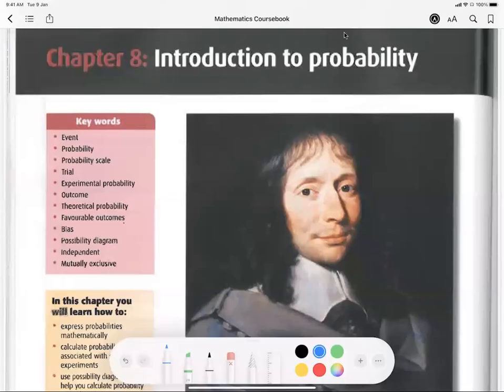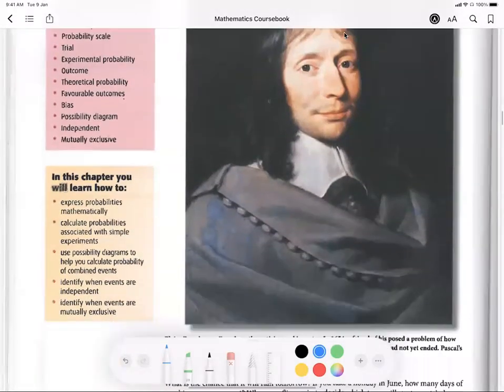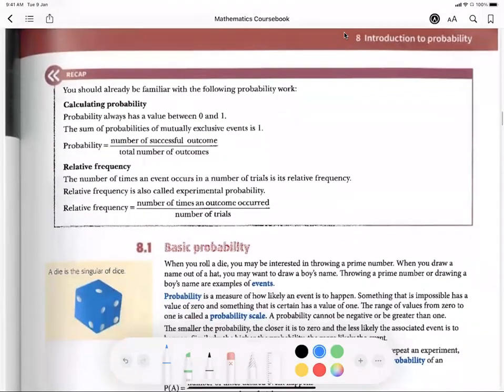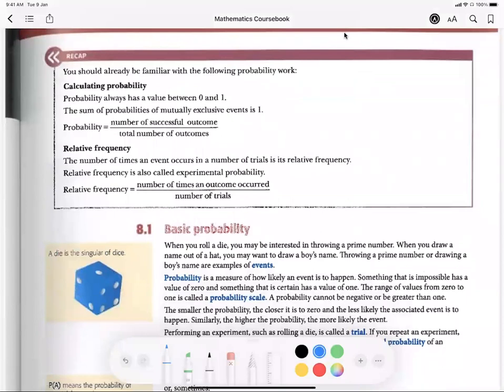Okay, so let's look at chapter 8, introduction to probability. We are going to find out the probability of something happening or something not happening. In the first place, we need to understand a few things. We need to remember that probability always has a value between 0 and 1. 0 means it is impossible, 1 means it is 100% going to happen.